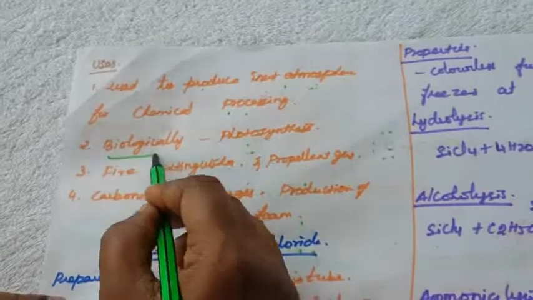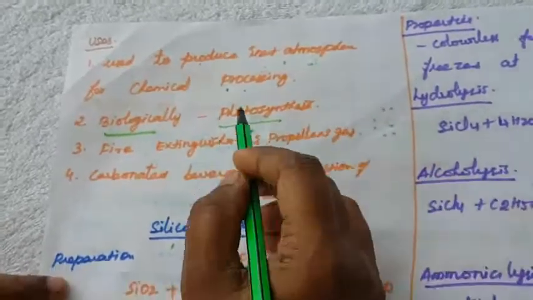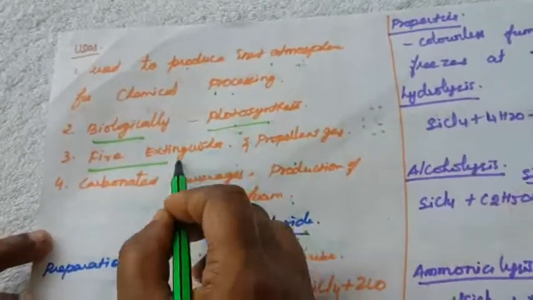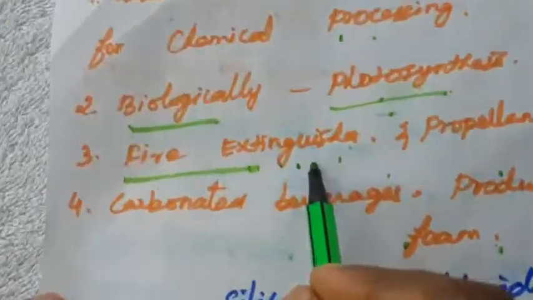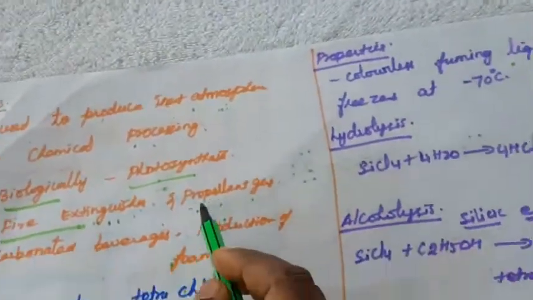Next one is biologically, it is used for photosynthesis. We already know about the fire extinguisher, that is what is meant by fire extinguisher, where it is used. Then next one is propellant gas. It acts as a propellant gas, and it does not react with the other gases.